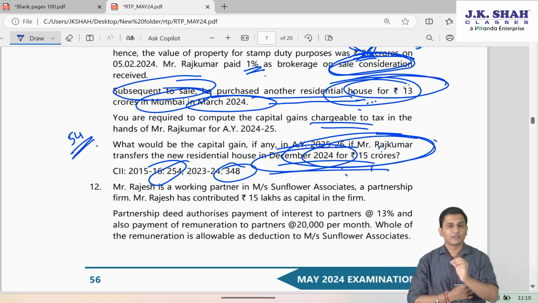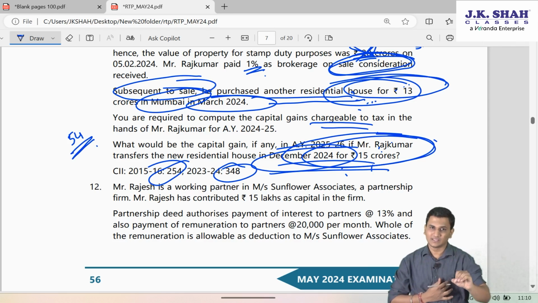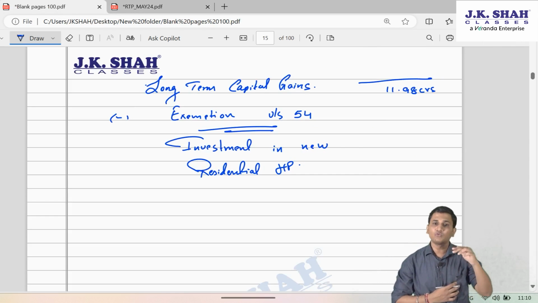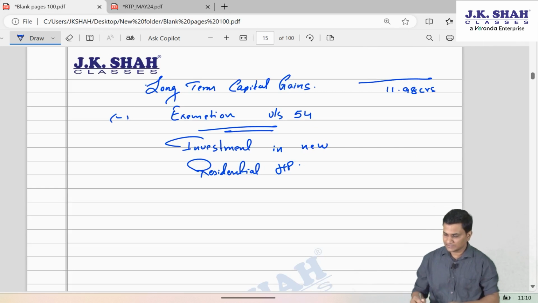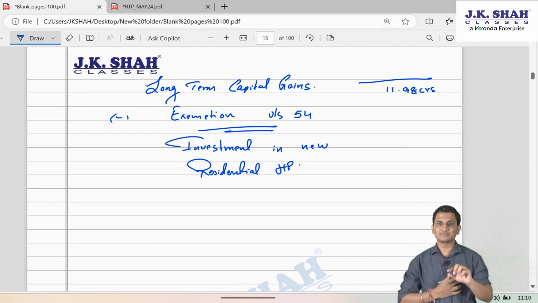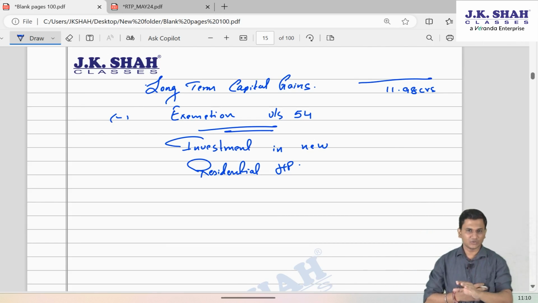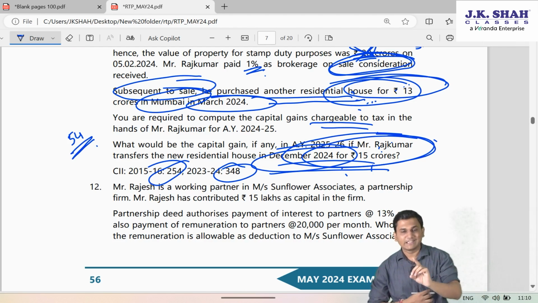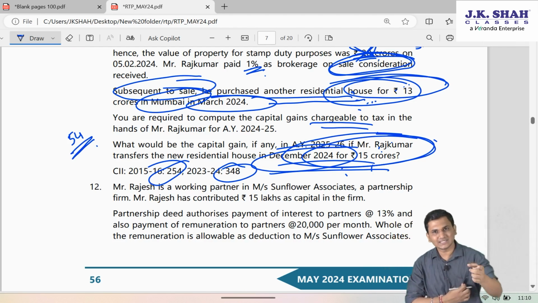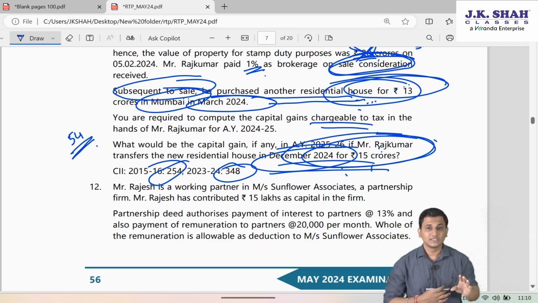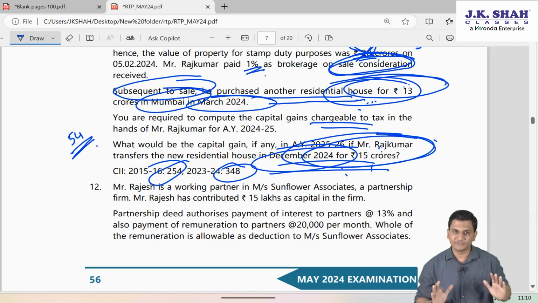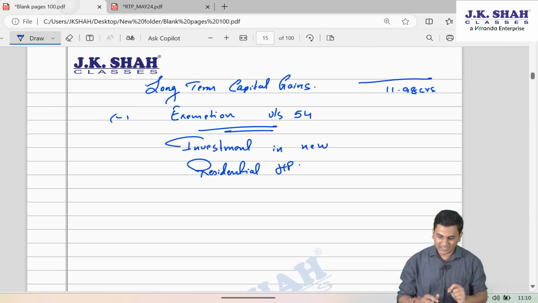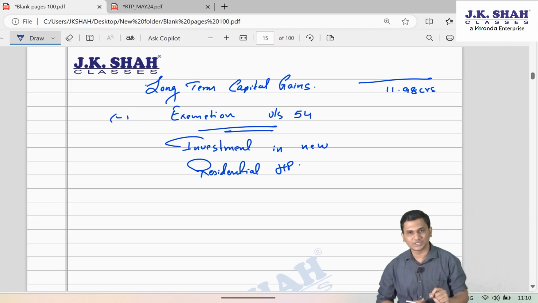Now again, before Budget 23, there was no such restriction on the amount of investment. Like in this case, if the long-term capital gain is 11.98 crores, even though the assessee has to invest in 1 house, if he ends up investing the entire capital gain in that 1 house, then the entire exemption used to qualify. Since he has invested the entire 13 CR, he could have taken 11.98 CR exemption.